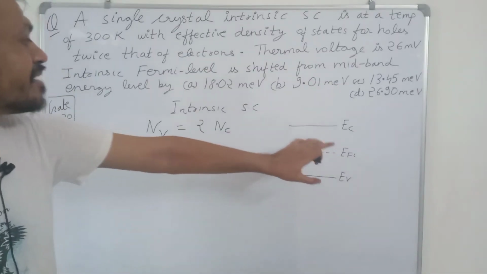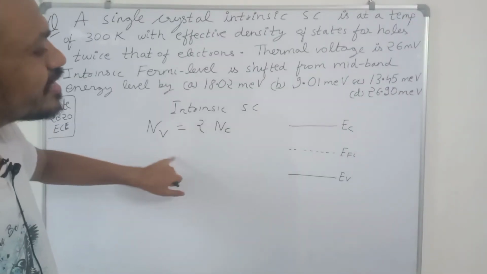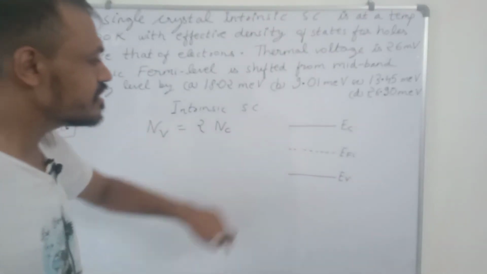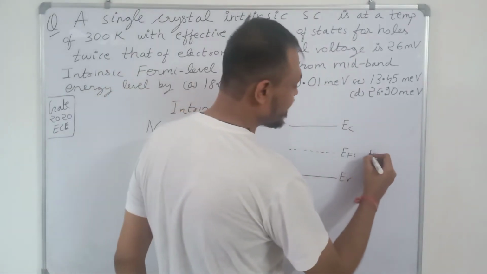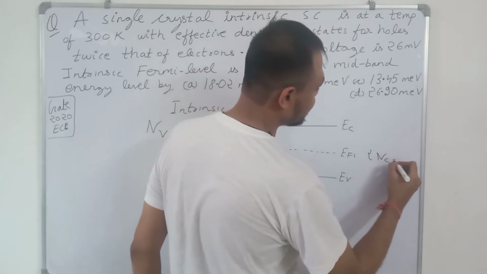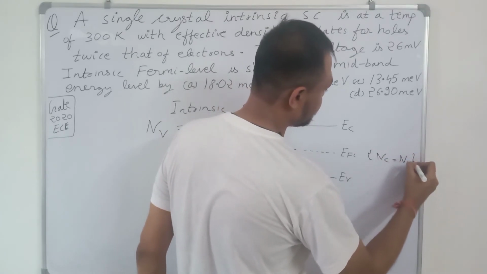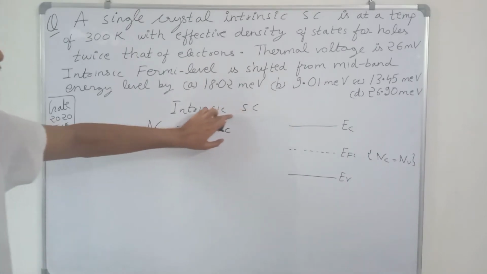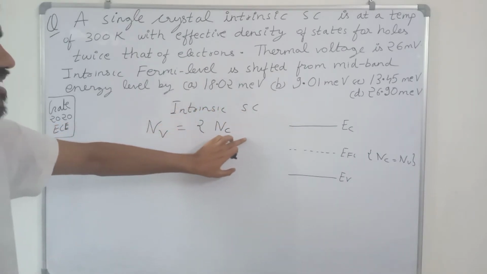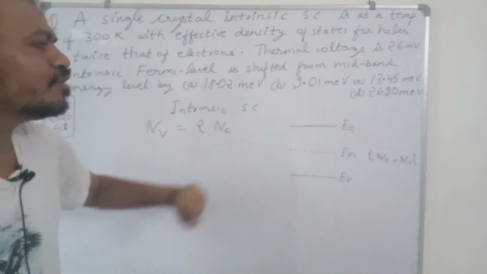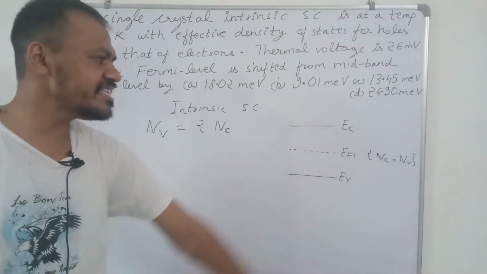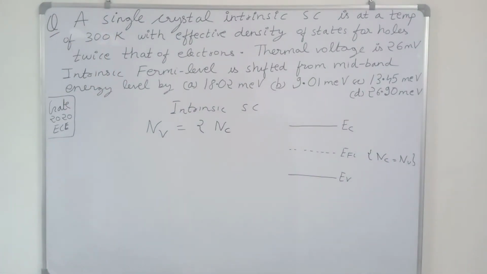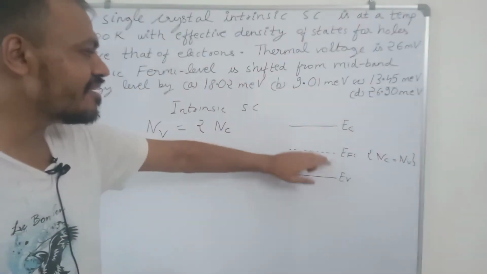For an intrinsic semiconductor, when Nv is equal to Nc, the Fermi level lies exactly in the center of the energy band gap. But what we are given in the question is an intrinsic semiconductor with Nv equal to twice of Nc. So Nc is not equal to Nv in this case. So obviously the Fermi level will shift.